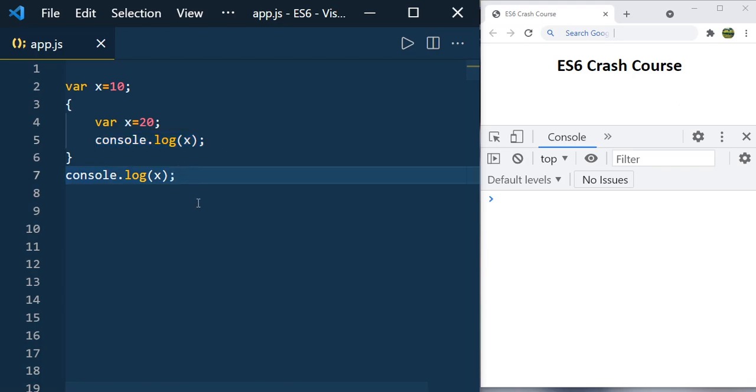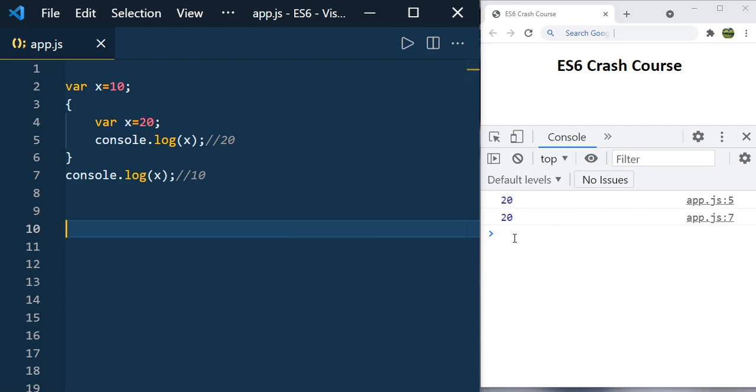You might think that the value here will be 20 and here the value should be 10. So let us see. Save it. You can see the value 20, so this is wrong, and this is also 20. So what is happening here? The variable declared in the block scope overrode the value of the variable that is declared outside of the block scope.